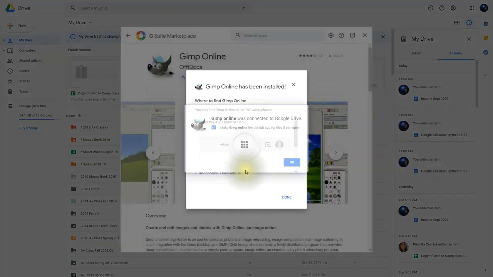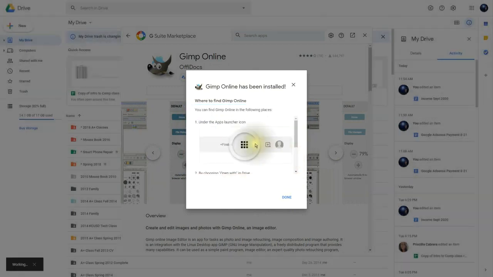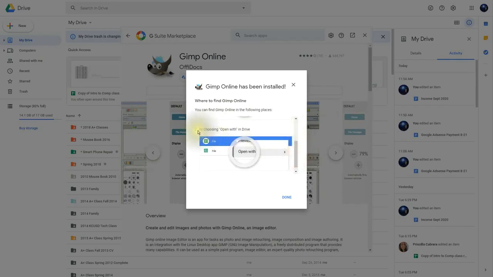Now the GIMP Online has been connected to your Google Drive and been installed. You click on OK, and now you notice that you'll be able to find it within the Apps Launcher icon. This will work on your Windows, Mac, or Chromebook, and so it'll be found in the Chrome apps, and you'll also be found within the Google Drive. When you go to New and then Open With, you'll find that option there.